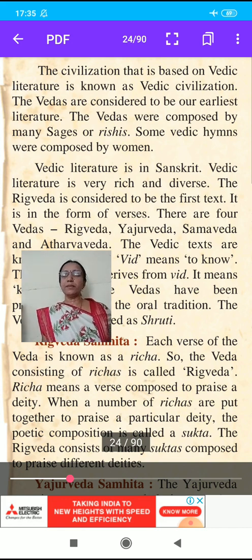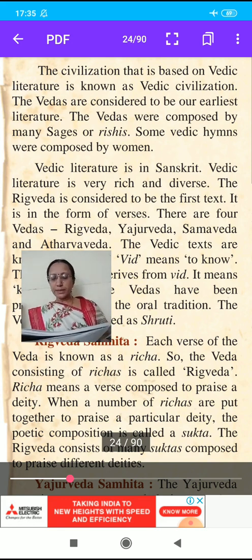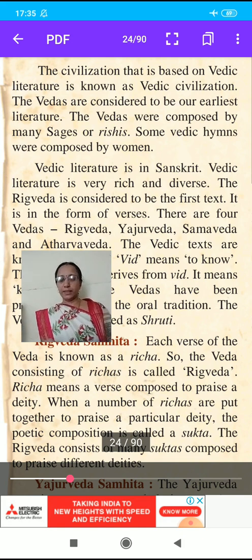Here Rig Veda Samhita. What is Rig Veda Samhita? Each verse of the Veda is known as rich. So the Veda consisting of riches is called Rig Veda. Riches means verses composed to praise a deity. When a number of riches are put together to praise a particular deity, the poetic composition is called Sukta. The Rig Veda consists of many suktas composed to praise different deities.